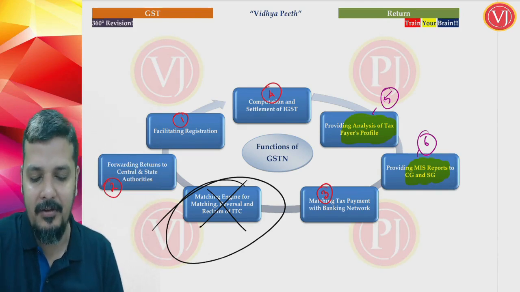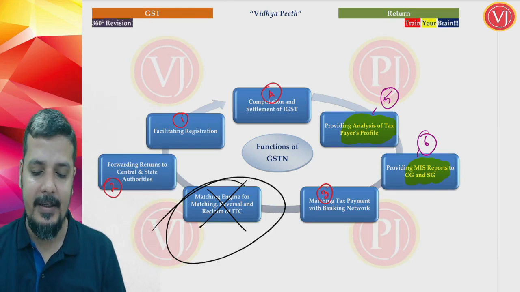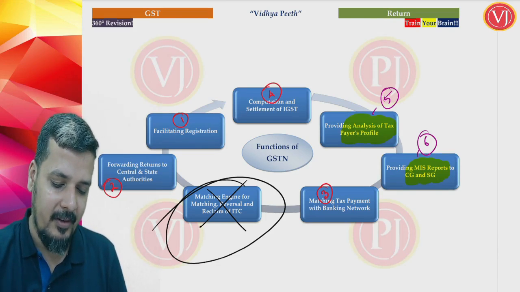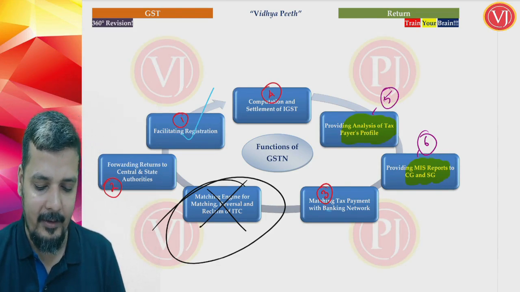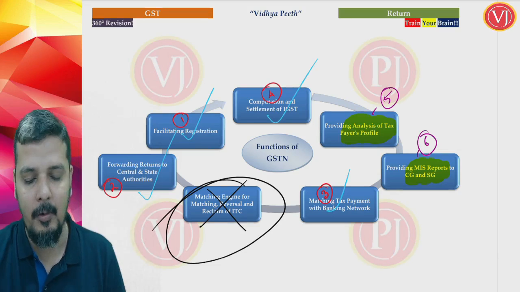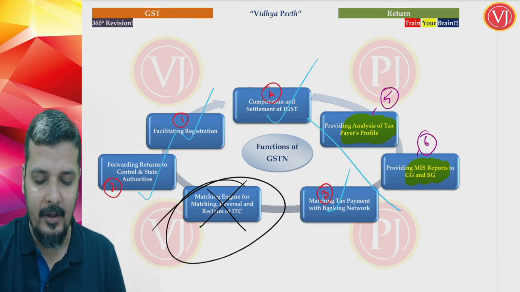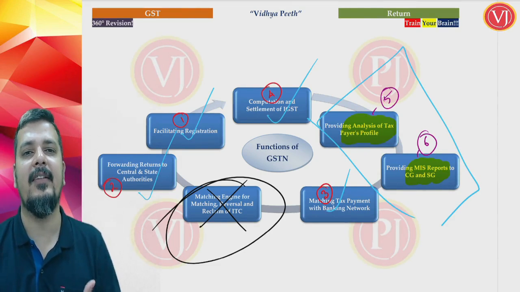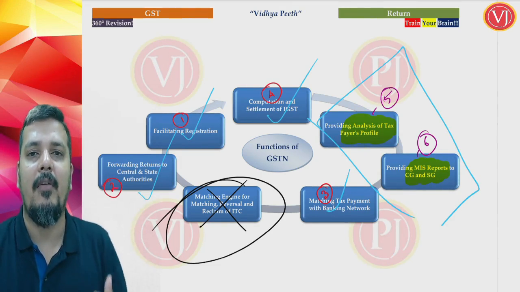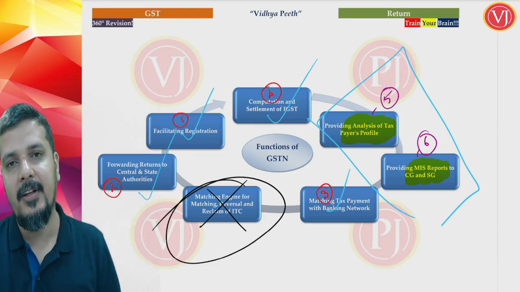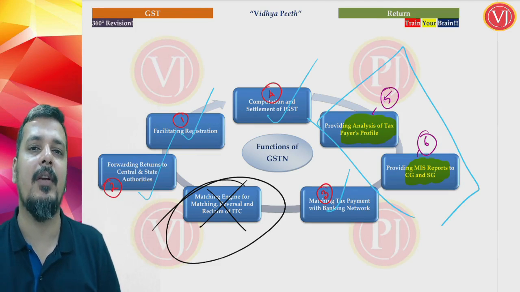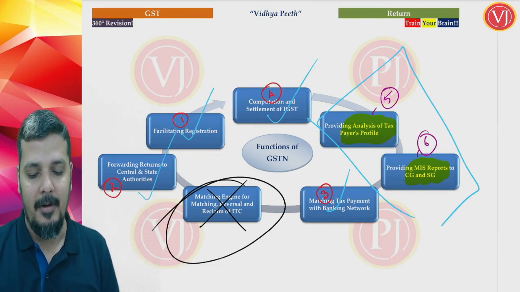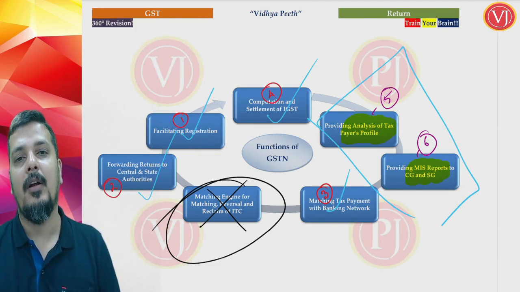So that is one of the features of your GST network. If you see the functions given here, the four functions we have already discussed, be it registration, payment, return filing, and computation and settlement of IGST. These two things are certain new points, but nevertheless you understand that the GST network will have a lot of data with it, with which it can analyze the taxpayer's profile and also give a beautiful management information system report to the government. So that is all about your portal.